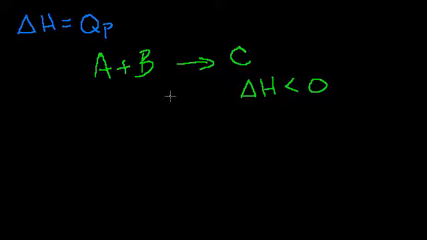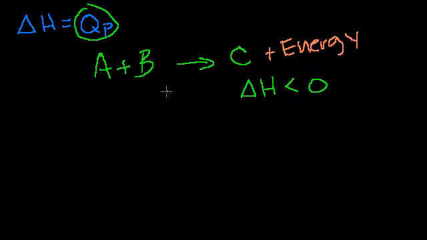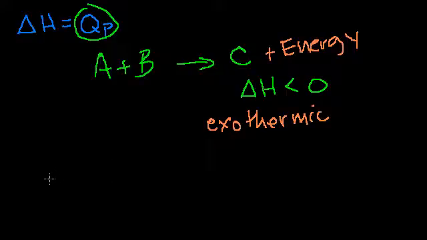Why is that? And once again, I'm assuming constant pressure. How do we know this is exothermic, that we're releasing energy? Because change in enthalpy, when we're dealing with a constant pressure system, is heat added to the system. If the heat added to the system is negative, we must be releasing heat. So we're releasing heat or energy. And we learned last video, or a couple of videos ago, we call this an exothermic reaction.